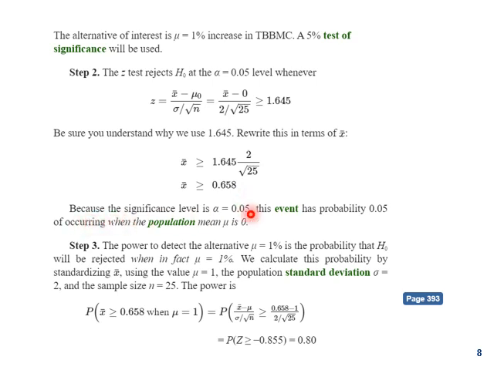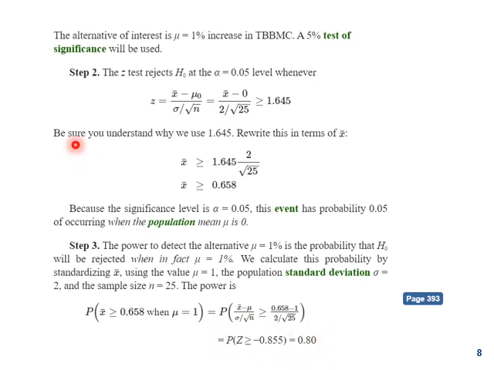Now this event has probability 0.05 of occurring when the population mean mu is 0. Now we will calculate the same for the alternate hypothesis of 1%. So we calculate 0.658 minus 1, doing the same calculation for the alternate, and here we got the value 0.80, and this is the power.